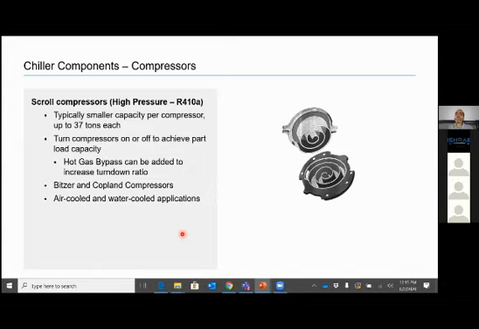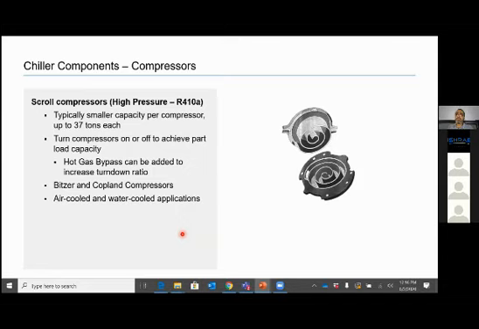Now coming to type of compressor. So recip compressor, though there is no slide for it, but it is very similar to the car engine or any engine what we see. Right? We have a cylinder, we have a piston. Those are no more in use because of efficiency and higher maintenance. Now we have migrated to scroll and screw chiller design in smaller capacities.